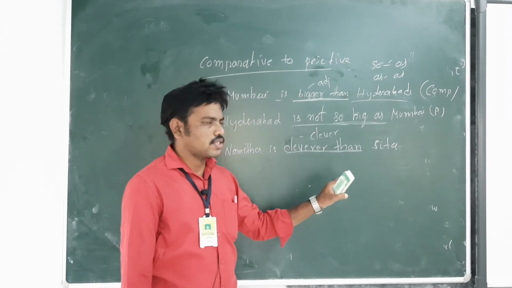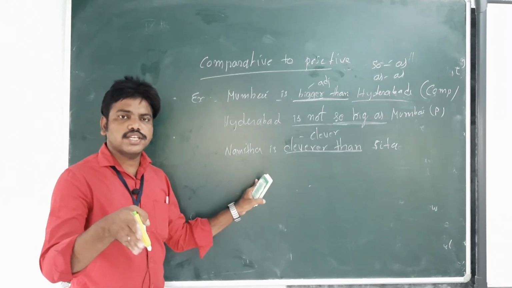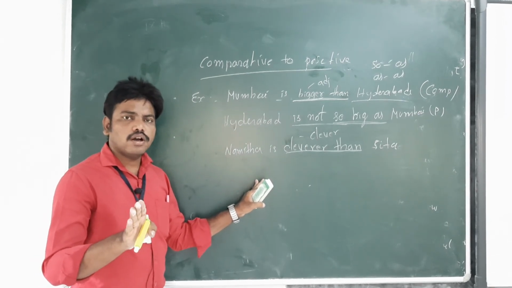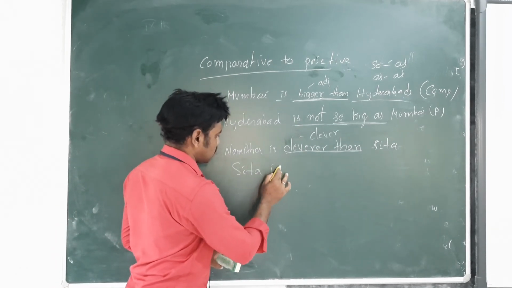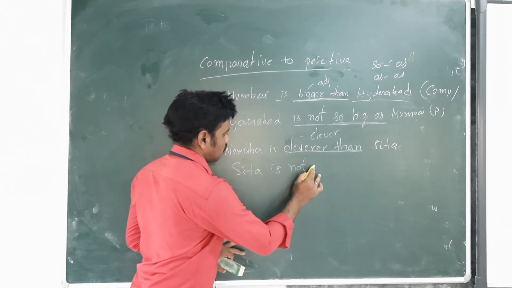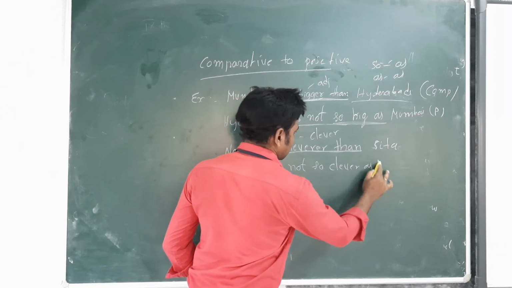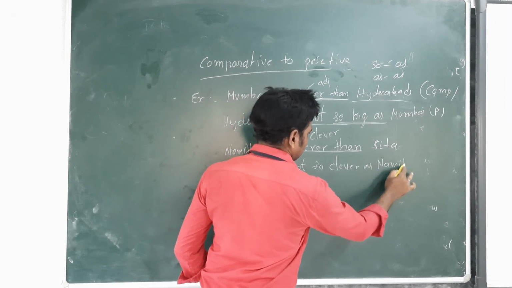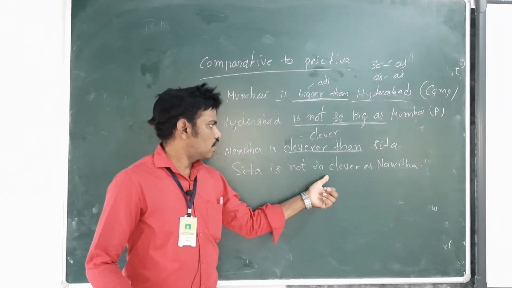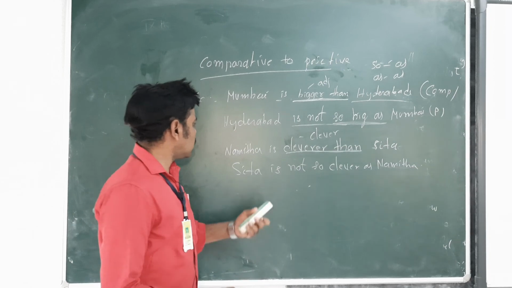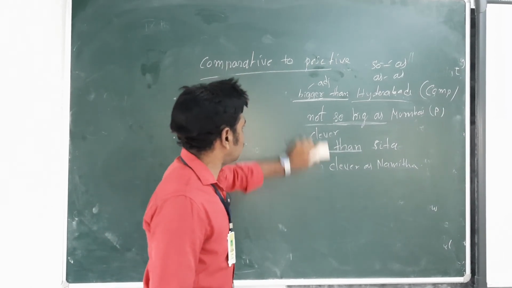When we compare to another person, we should write than. So this is the comparative degree. Now let us transform it into positive degree. Sita is not so clever as Namita. So this is comparative to positive.